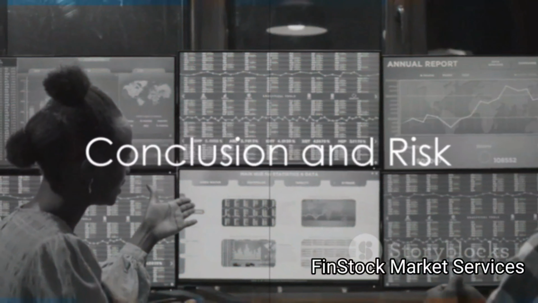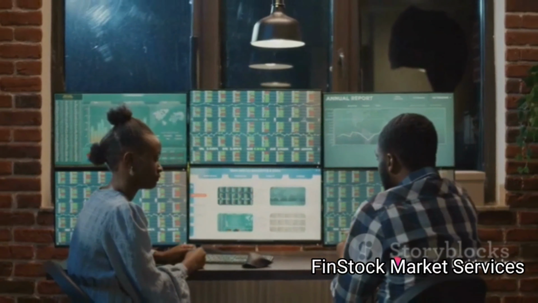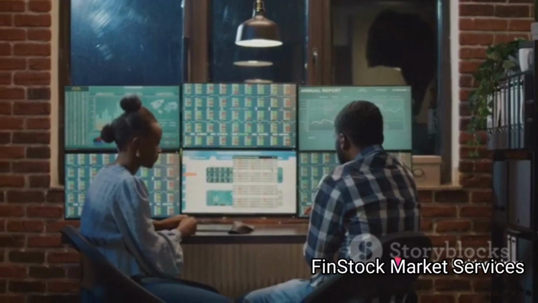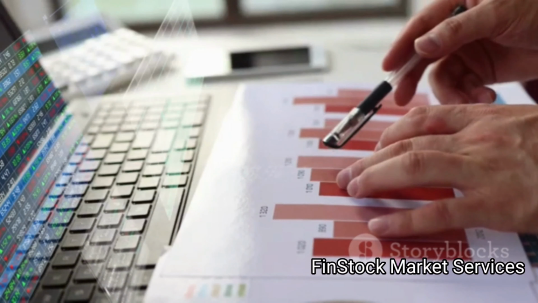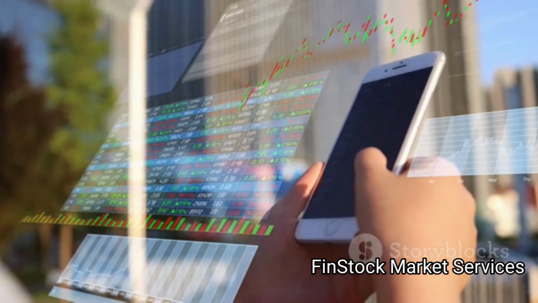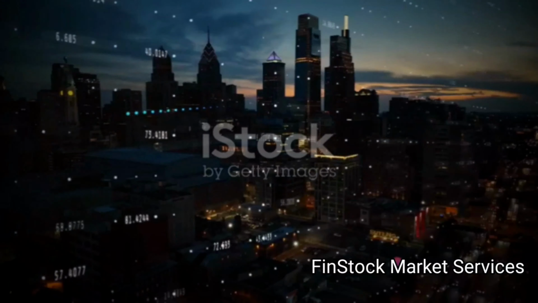In a nutshell, Nifty 50 and Bank Nifty are barometers of the Indian market's performance. They represent a variety of sectors and are calculated using a free float market capitalization weighted methodology. Futures and options associated with these indices offer ways for investors to hedge, speculate, and earn income.